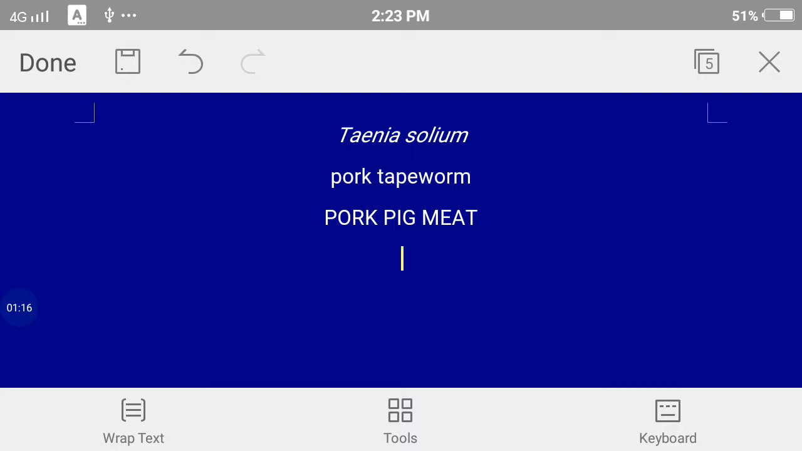Now, talking about the hosts of this animal. The primary host of Taenia solium is man, and the secondary host is the pig. Now the secondary host can be a goat, a dog, a sheep, a buffalo, or a cow. So the animals which graze, the herbivores, can be the secondary host to this particular parasite.